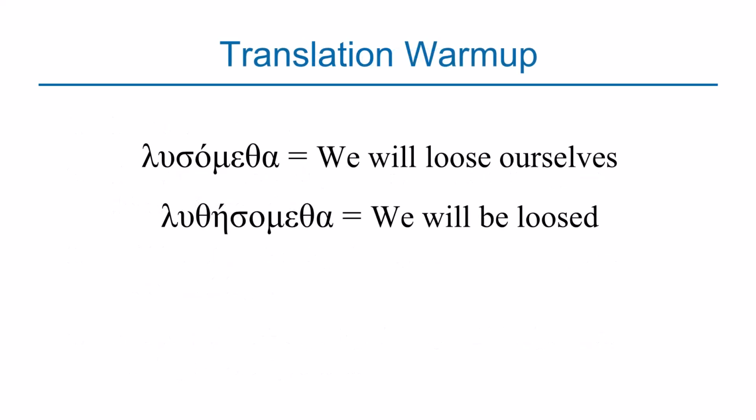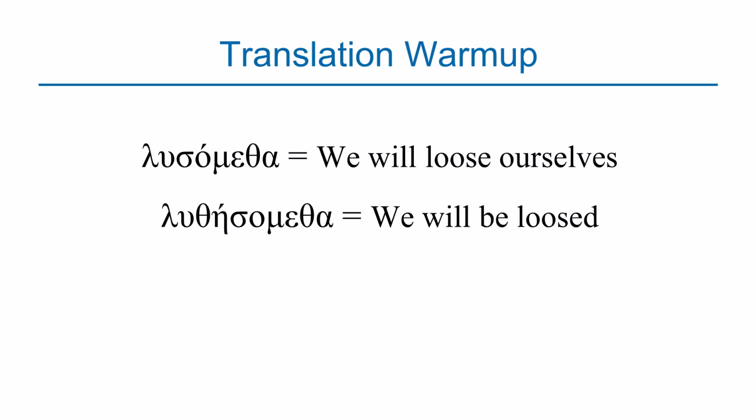Let's look at examples on how to translate the future tense. Let's begin with these two here. The first one is lusometha. Again, to translate, you need to know the paradigm. Once you have mastered the future tense paradigm, you will know that lusometha is coming from the middle voice. That ending ometha is coming from the first person plural. And the translation is, we will lose ourselves. So the paradigm will be able to give you that information.